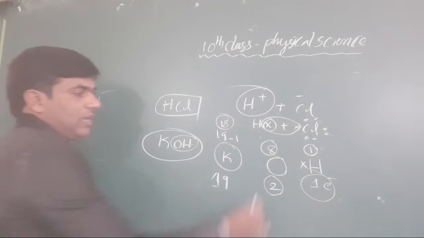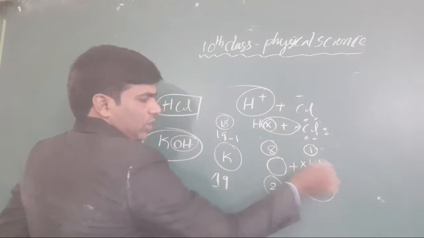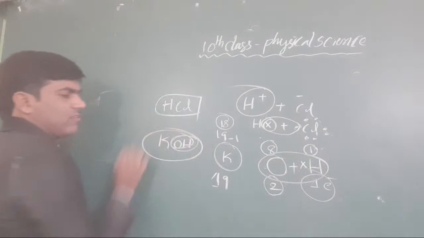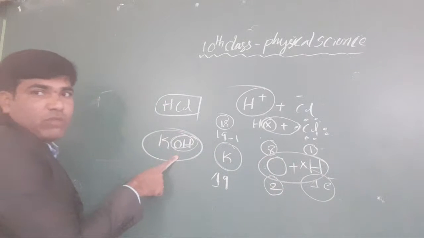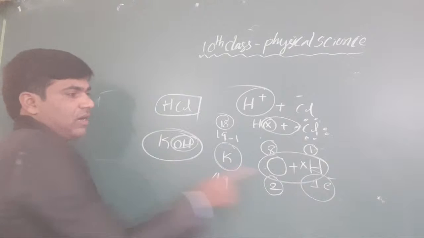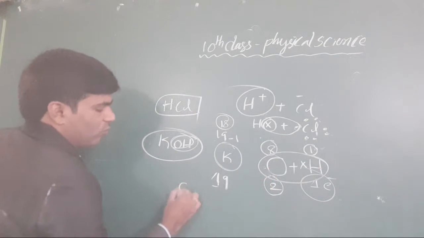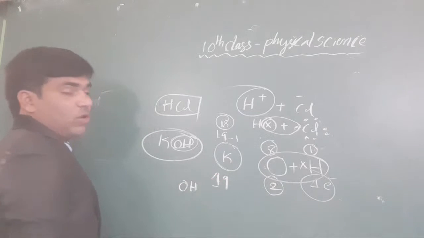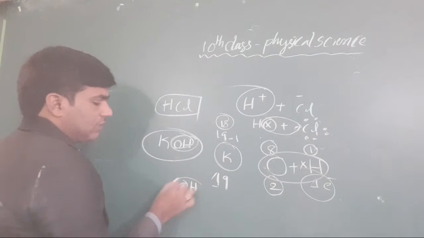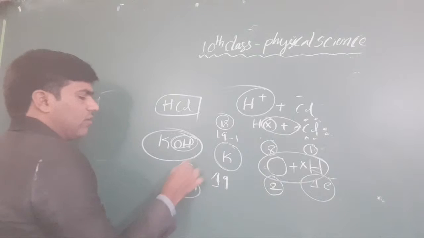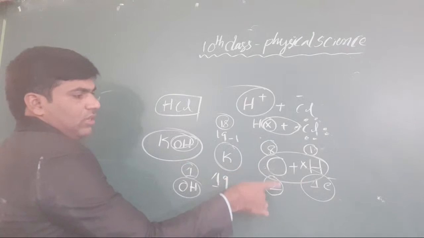Yeah, when we are taking these two, OH as one ion, then what will we get? Hydrogen and oxygen are combined together. OH becomes, what? One more electron will be required. Why? Because there is what?